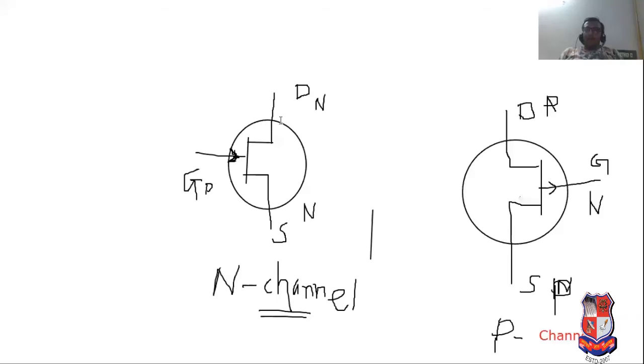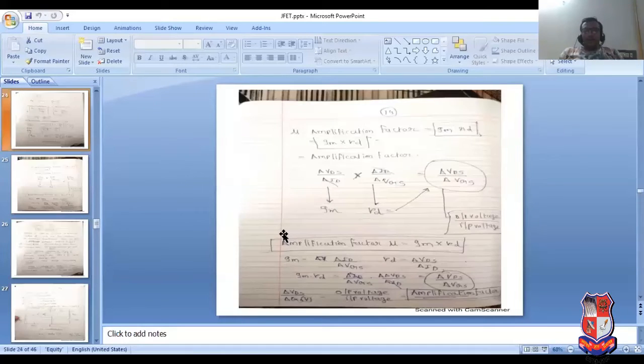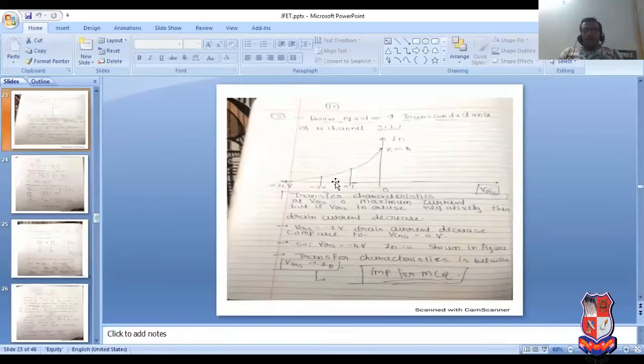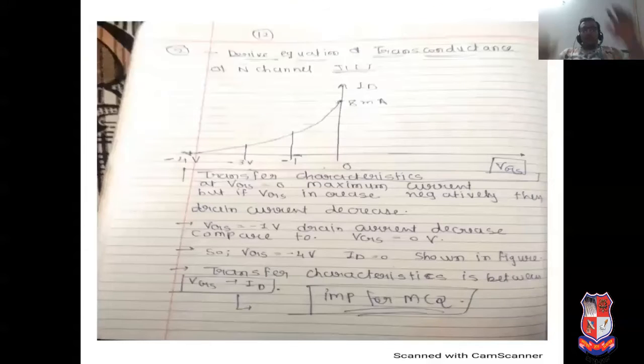Now I have shared the PPT related to the JFET portion. So I have explained all the concepts related to that. Now see this. Derive the equation of transconductance of N channel JFET. Transconductance means what? The opposite of trans resistance.